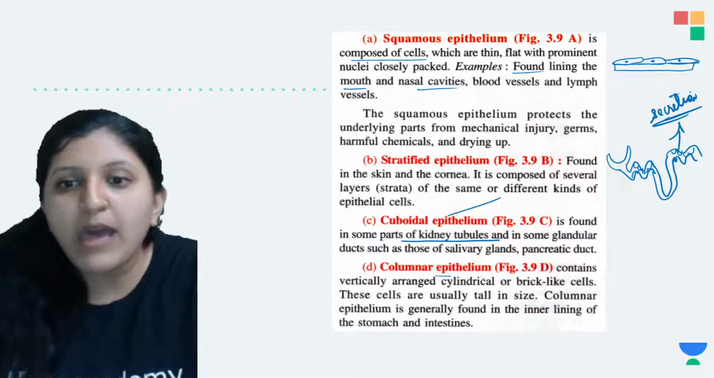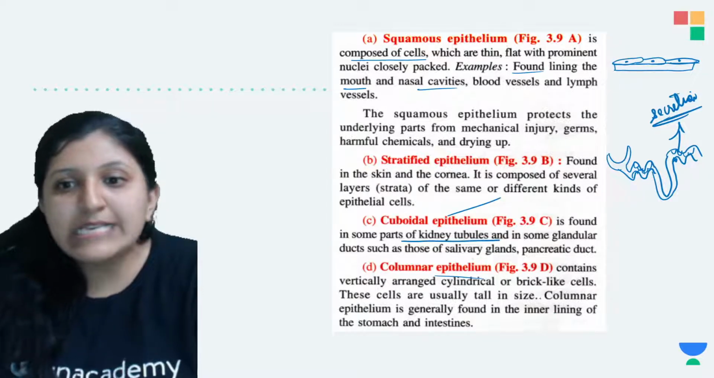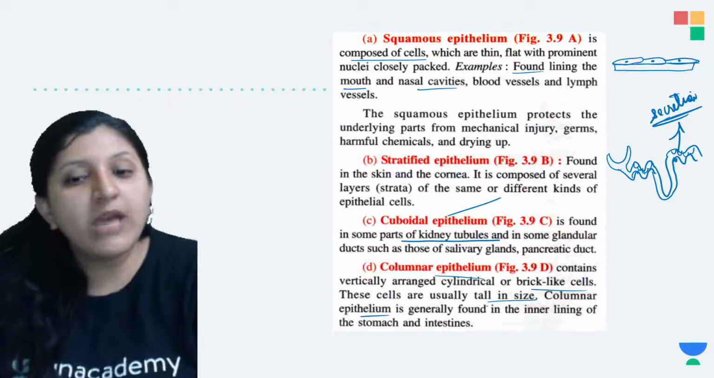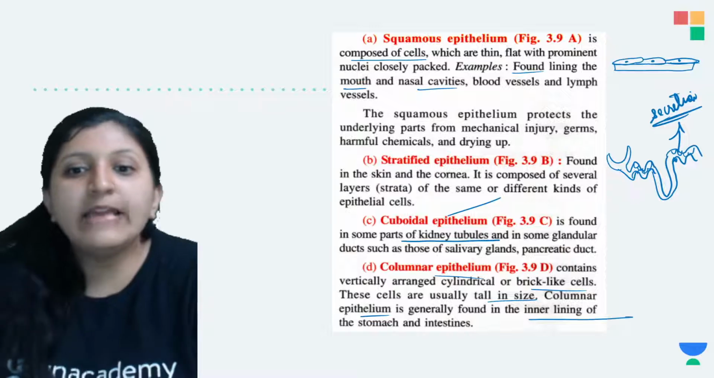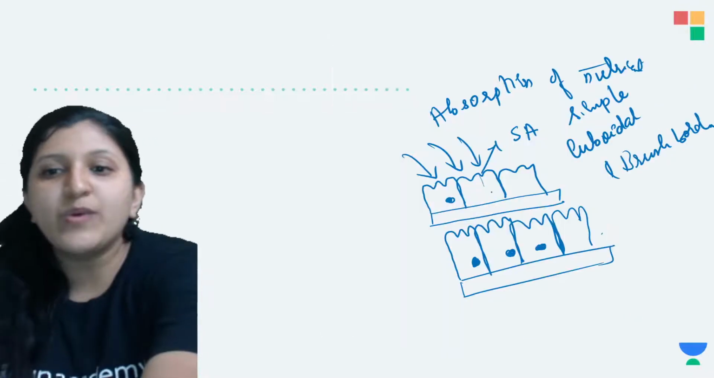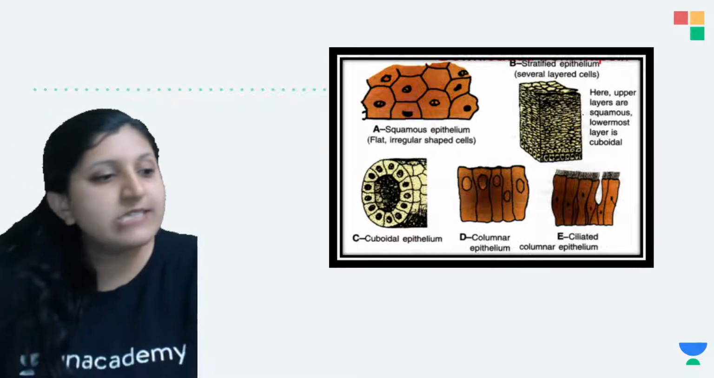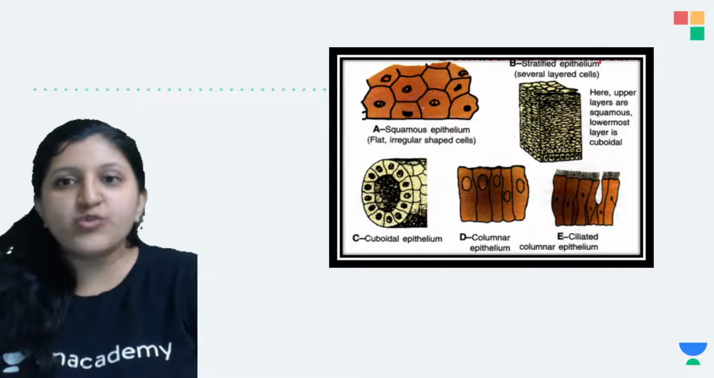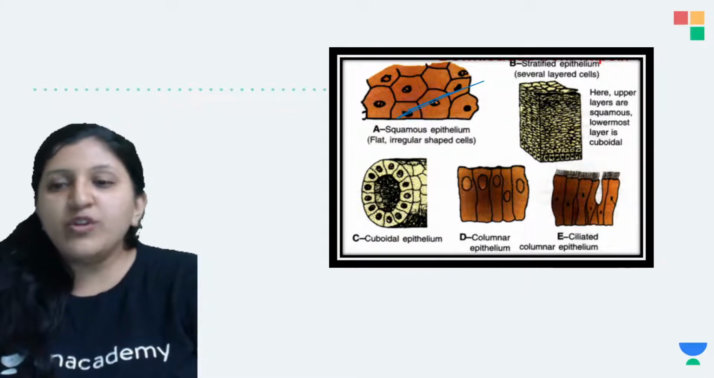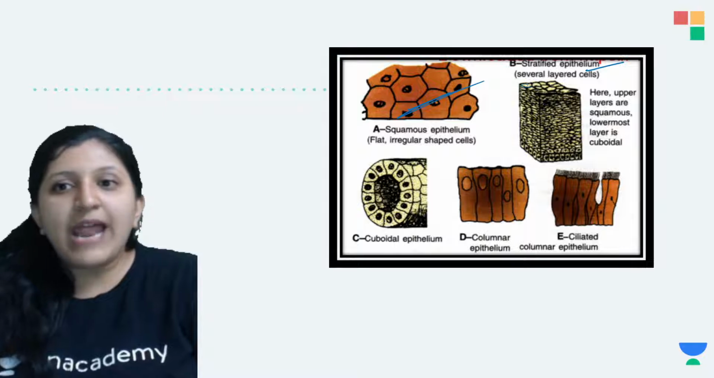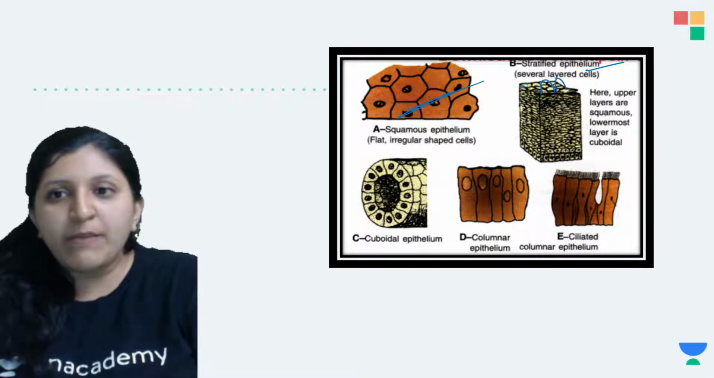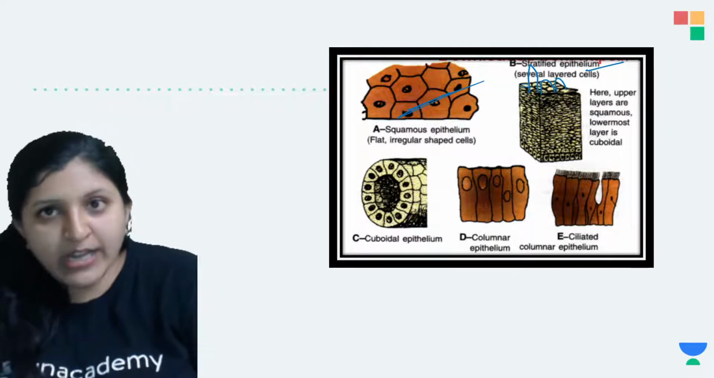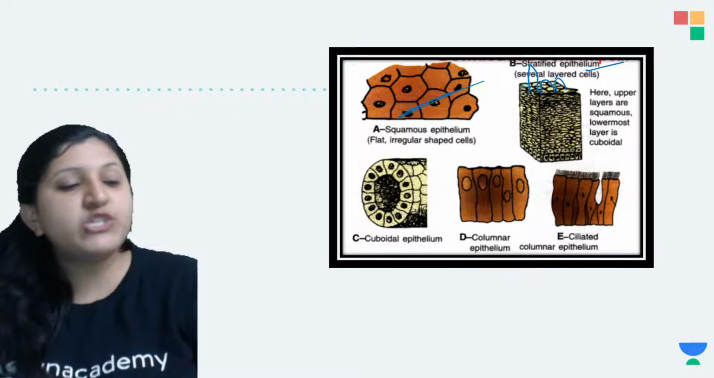Okay. Now, columnar epithelium is made of brick-like cells. These cells are usually tall in size. Columnar epithelium is generally found in the inner lining of the stomach as well as the intestine. Now this one you can see, squamous is completely flat. These are flat cells, so you don't see them like cuboidal or columnar. This one is a stratified one, but squamous stratified.